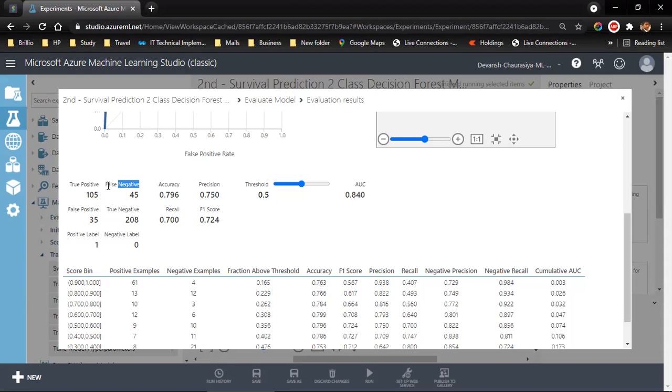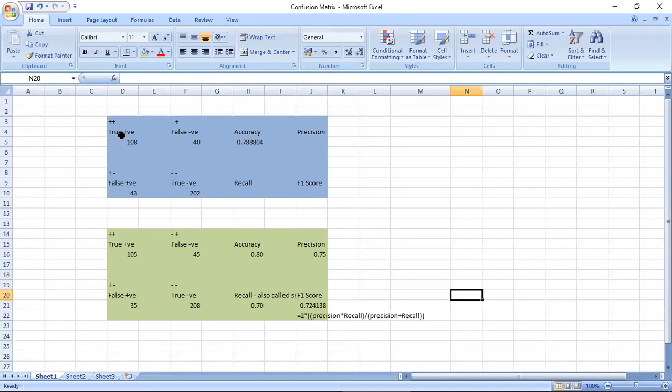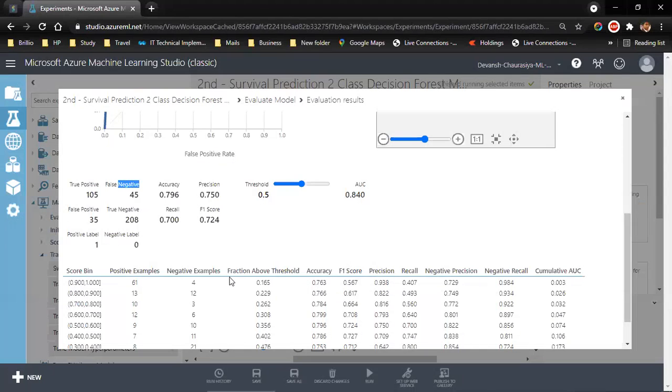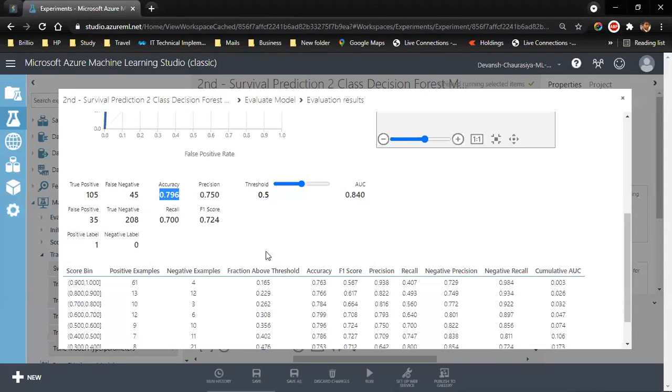Now what we have to do is we have to match this with our previous numbers. I have already kept the numbers over here. This was our previous number. Accuracy was 78%. This time accuracy is almost 80%. So our accuracy has increased. Let me mark it green.